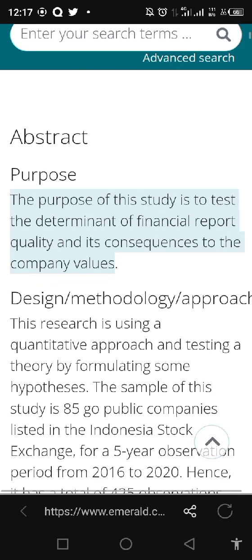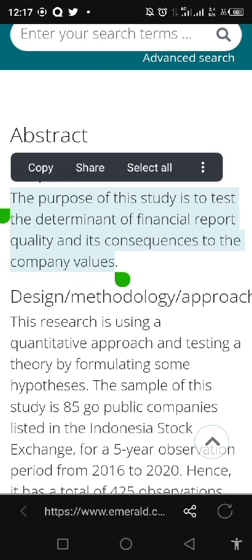From purpose, okay, the purpose of this study is to test the determinants of financial reporting quality and its consequences on companies' value. What is our topic? Our topic is financial reporting quality and the market value of multinational firms in Nigeria.